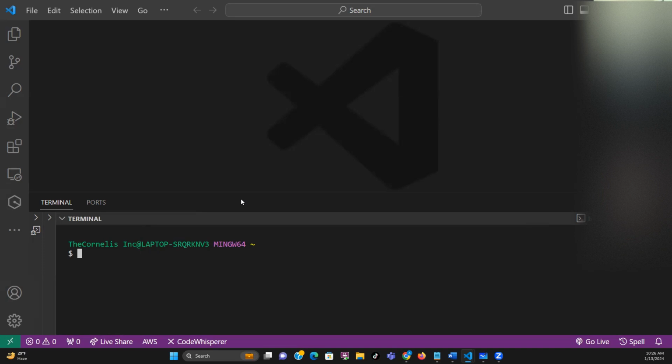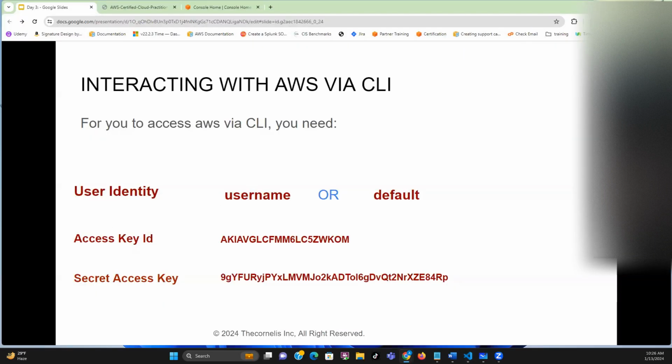And I'm not going to show you how to configure it now because you don't need it. So don't stress yourself now. When we get to solution architect or security engineer, we are going to be configuring this. For now, all you just need to know is that there are multiple ways of interacting with AWS. The first is through the management console. Second is through the CLI, which is command line interface, and the third is through the SDK. That is all you need to know for now.